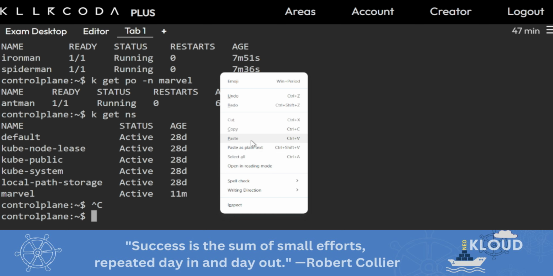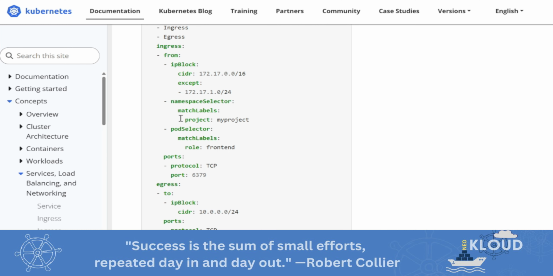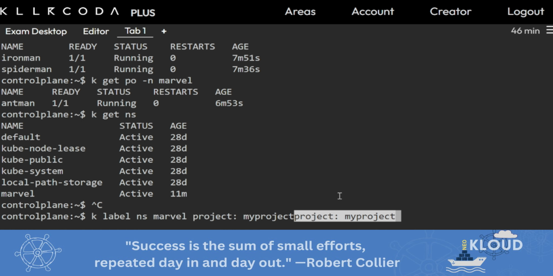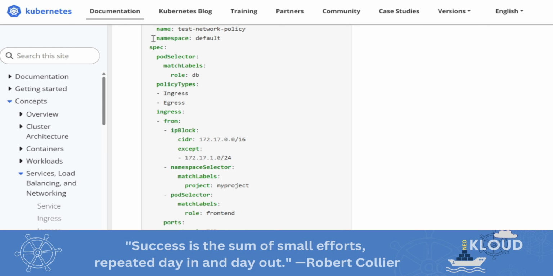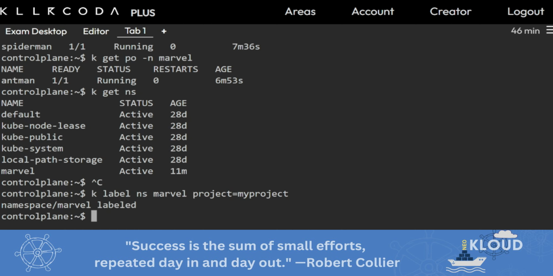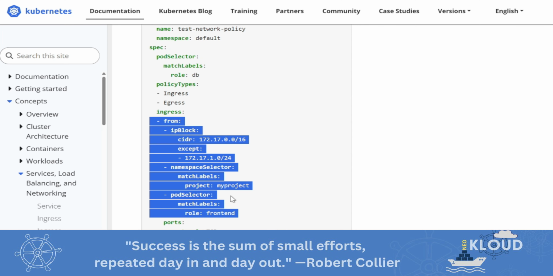Okay, so I want to apply a label. Then what should I do? k label ns marvel, and what label do I want to apply? Let's say project=myproject. Paste. So now this namespace's incoming traffic will follow this rule. Okay, podSelector: here I have applied it, so whatever pod lies in this namespace will communicate via these rules. If it is following that rule, then they can communicate.